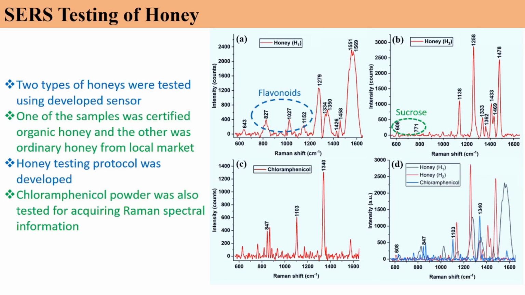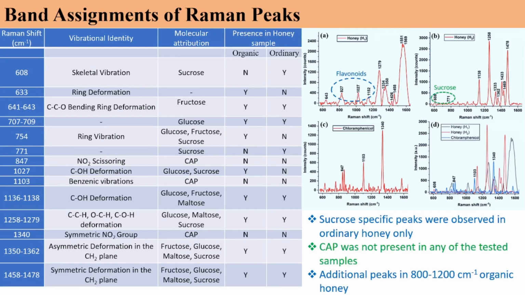This range is almost similar, but we have also tried to assign the Raman peaks to different molecules. So this is that assignment. The difference between both the honey samples is listed here through the Raman peaks. These are the vibrational identities. As I talked about, these peaks represent the molecular vibrations, and with the combination of the vibrations, we can say with certainty that this molecule is present.